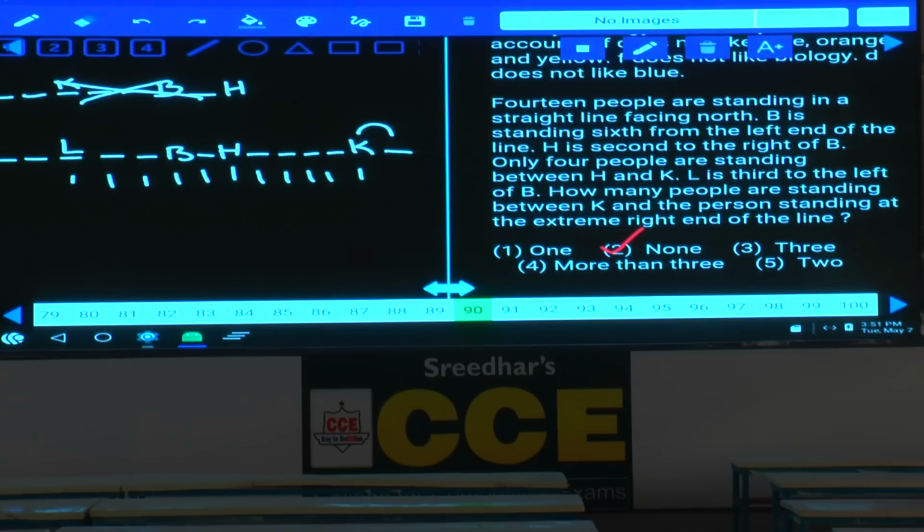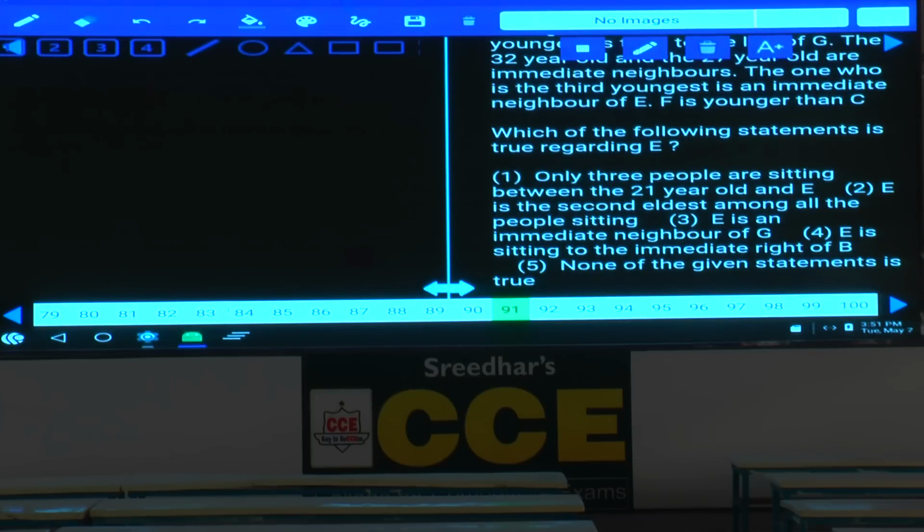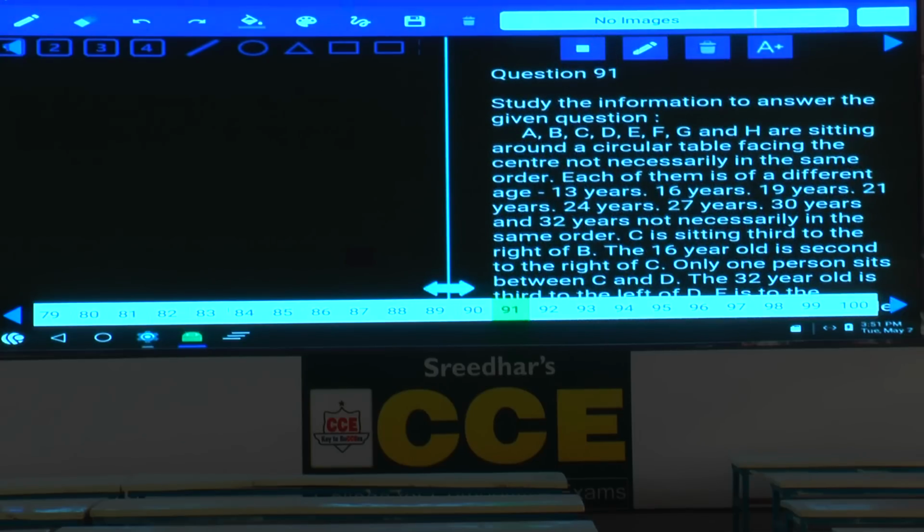Done with this? Then 91 to 95. Now question numbers 91 to 95. Tell me what is the information here. A, B, C, D, E, F, G, H are sitting around a circular table facing the center, not necessarily in the same order. Now, how many persons are there? In total we have 8 persons. 1, 2, 3, 4 and 5, 6, 7, 8. Each one of them is of a different age.